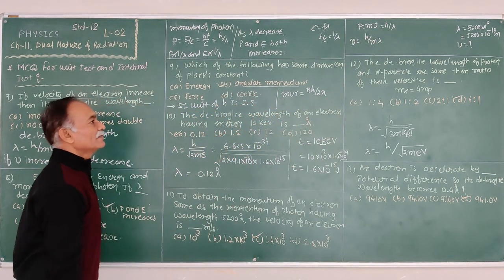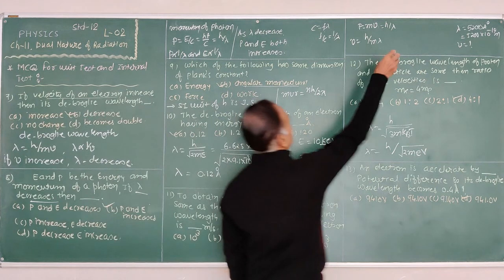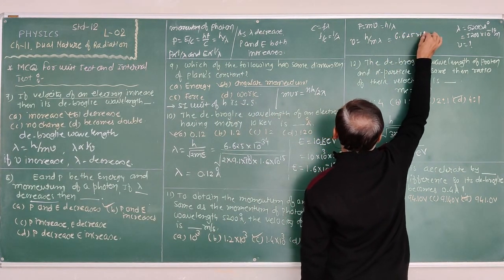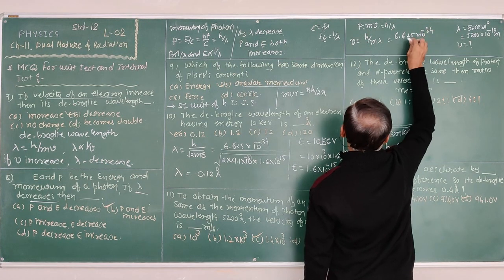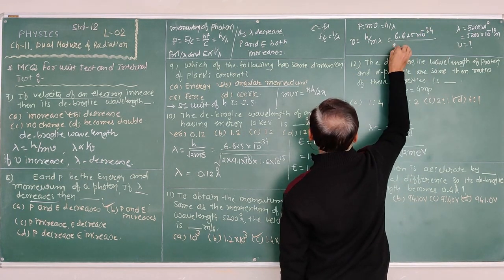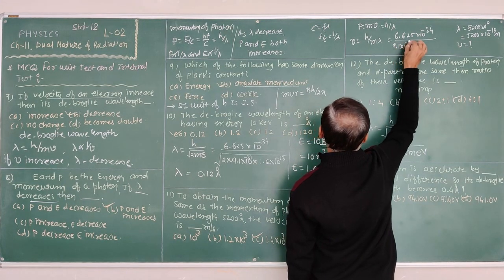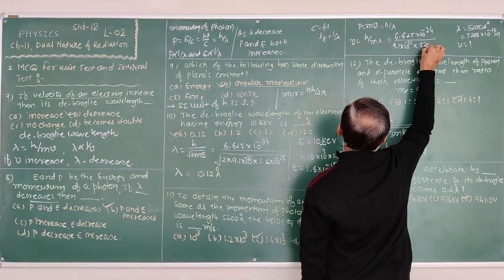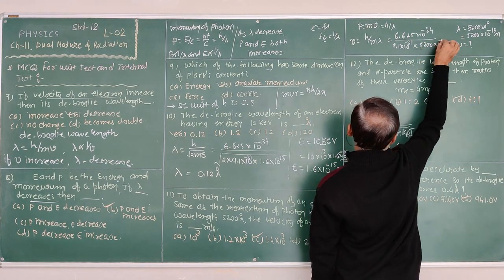Substitute the values: Planck's constant 6.625 into 10 to the power minus 34 upon mass of an electron 9.1 into 10 to the power minus 31 into wavelength 5200 into 10 to the power minus 10.